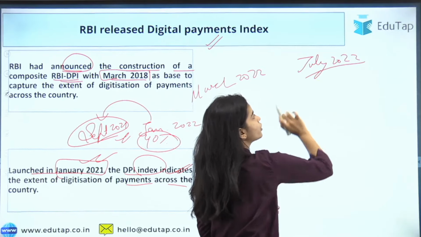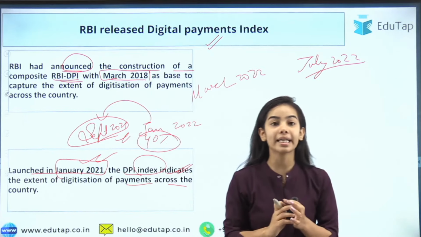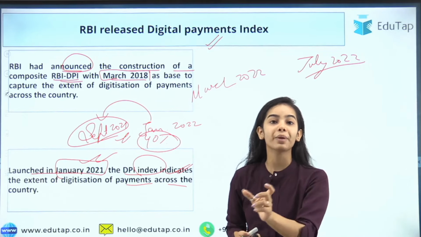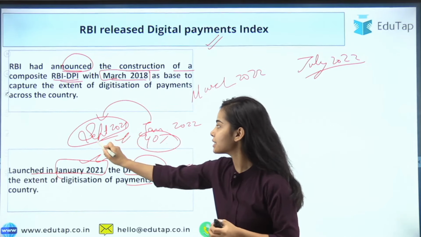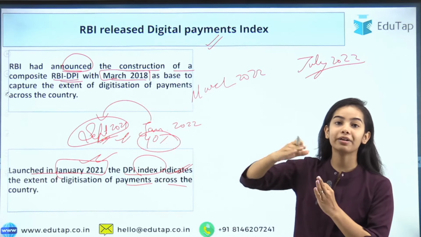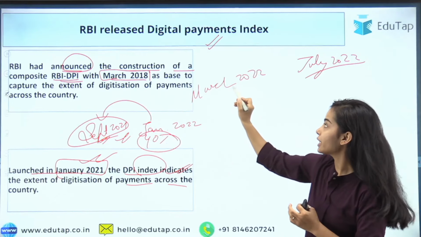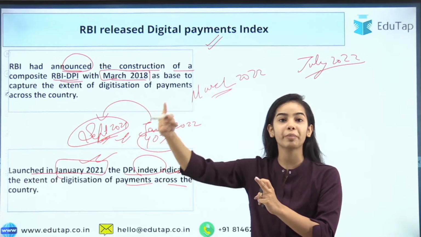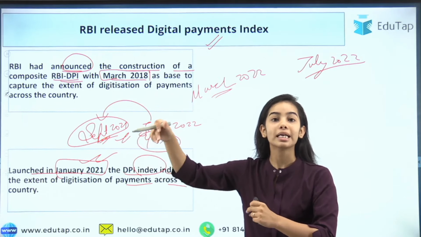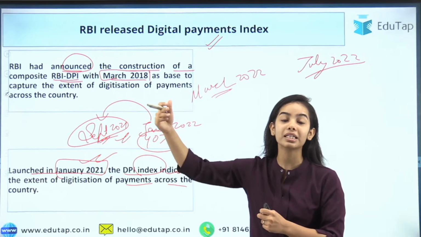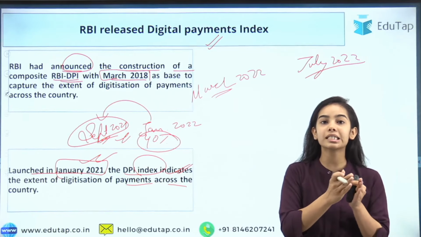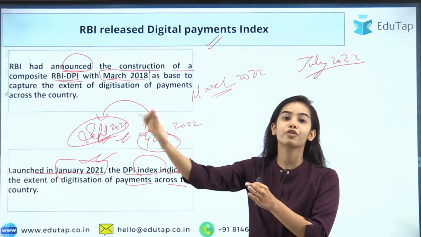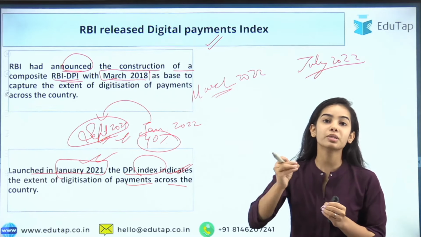I am telling you these dates so that you understand that this Digital Payment Index is on a semi-annual basis. It is for the period till September, and then we see the next period till March. The data has come for March 2022, and the next Digital Payment Index data will be released for September 2022. The data is released after 4 months, or within 4 months, because the RBI is seeing the data till that point.